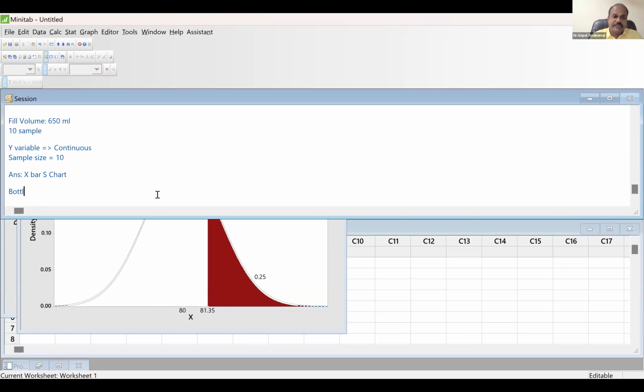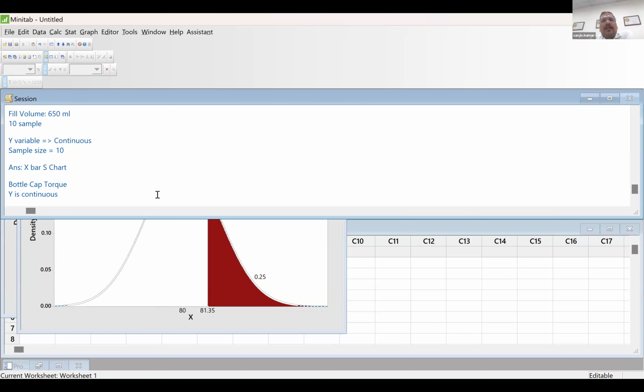And let's say you are checking the bottle cap torque, the torque test, whether the bottle cap opens properly or not. Now your Y variable is continuous or discrete? Torque is measurable, so continuous.